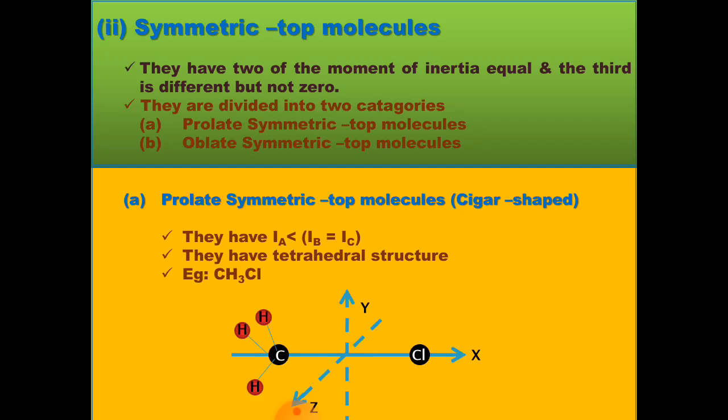Next type is the symmetric top molecule. They have two of the moments of inertia equal and the third is different but not 0. They are divided into two categories: prolate symmetric top molecules and oblate symmetric top molecules. Prolate symmetric top molecules are cigar-shaped molecules. They have Ia less than Ib equal to Ic. They have a tetrahedral structure. Example, methyl chloride. The figure shows the rotation of methyl chloride.